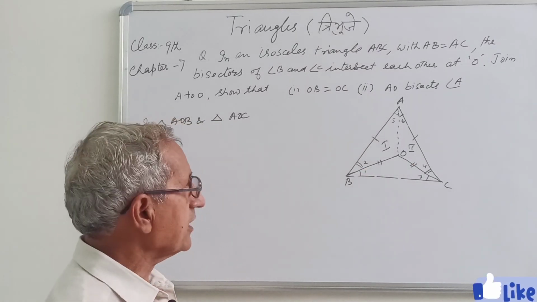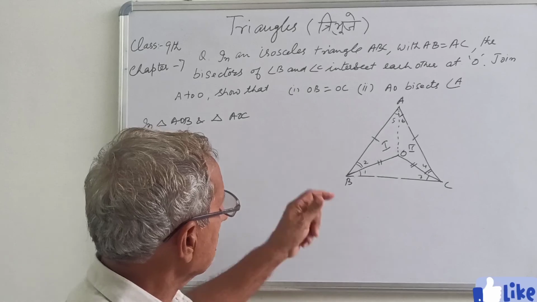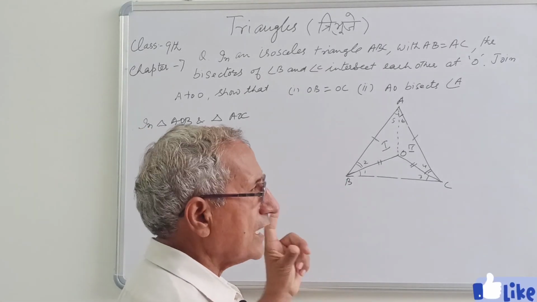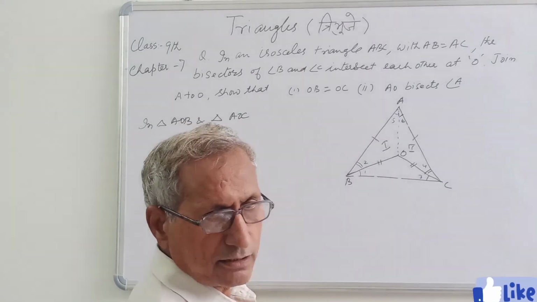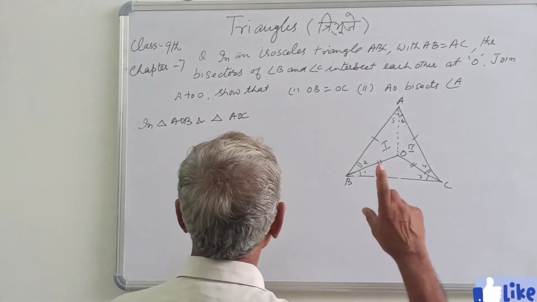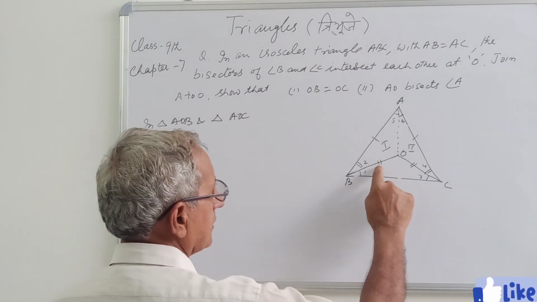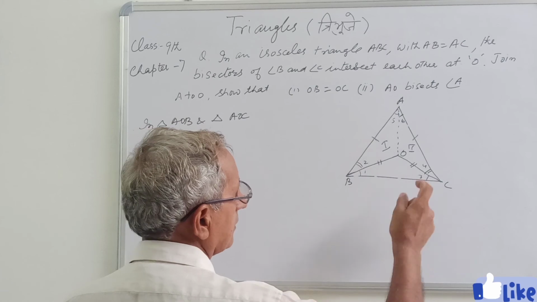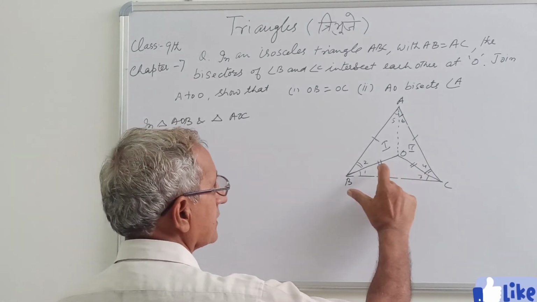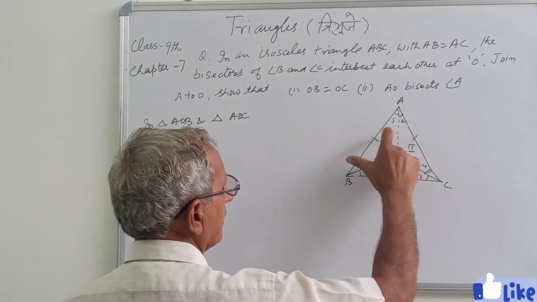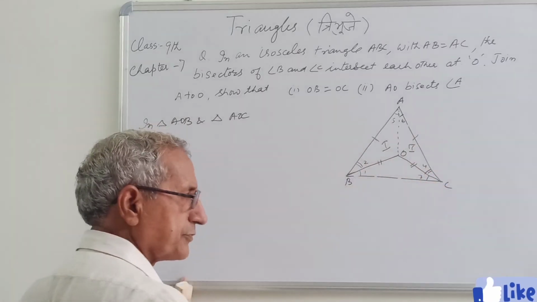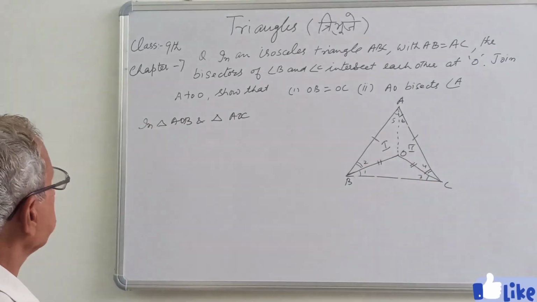There are 5 criteria for congruency. So here you can apply SAS, SSS, SAA. So whichever you like. So just see, 2 criteria can be used here: side, angle, side. And if you take the sides, this side, this side, this side, SSS. So this is also applicable here.